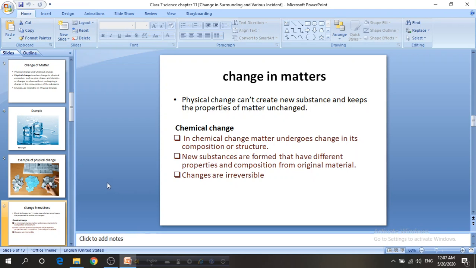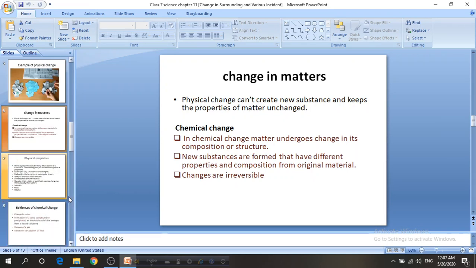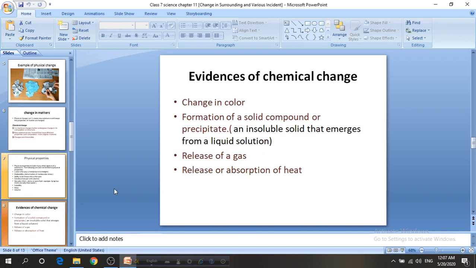What are the indicators? That is the change in color, formation of a solid compound or precipitate, release of a gas bubble, or maybe there would be a change in temperature without heating or cooling, and maybe there would be an explosion. Or we can see in chemical change the change of color and bubbles or fizzes, then maybe there will be odor.